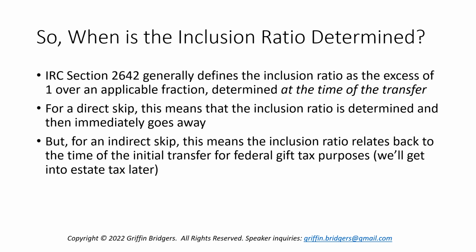We're really focusing on federal gift tax for indirect skips by definition. But either way, this means that the inclusion ratio, if the federal estate tax rate changes and if there's a later GST tax transfer event like we talked about, that inclusion ratio will always relate back to the time of the last federal gift or estate tax transfer relating to that trust.